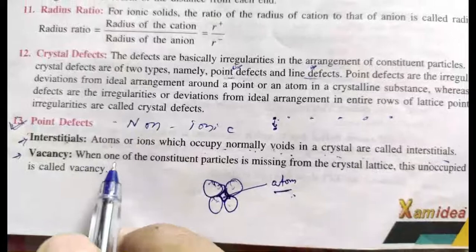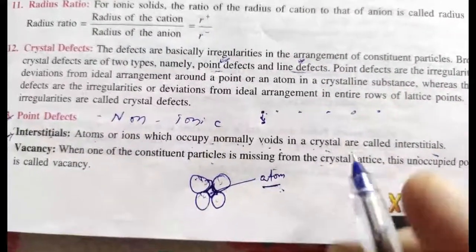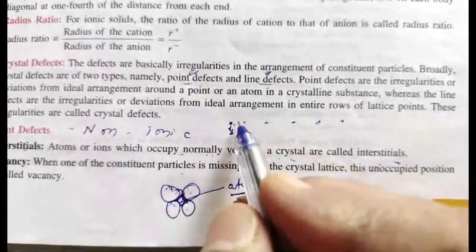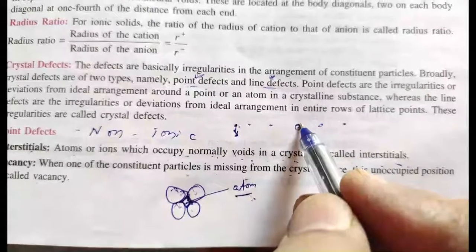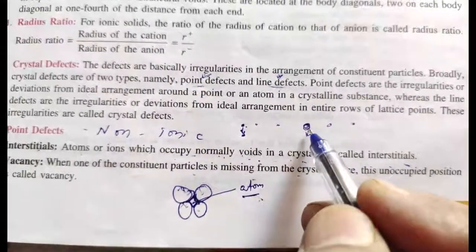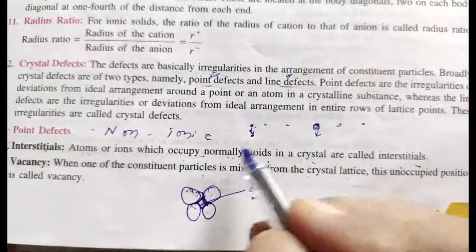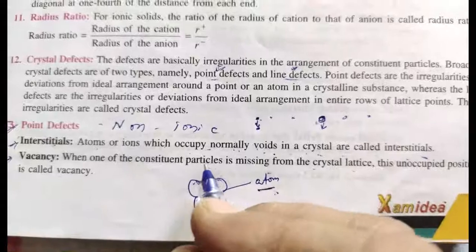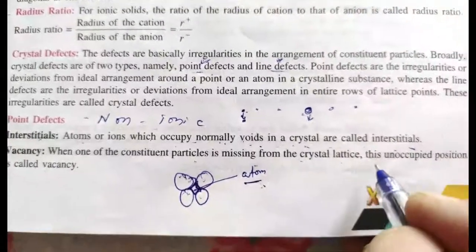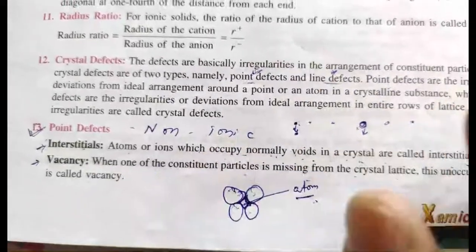What is a vacancy? When one of the constituent particles is missing from the crystal lattice. Suppose there is a row of lattice points. If one of these points is missing from its proper, fixed location, then this is called a vacancy. When one of the constituent particles is missing from the crystal lattice, this unoccupied position is called a vacancy.